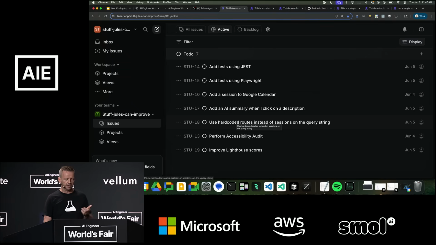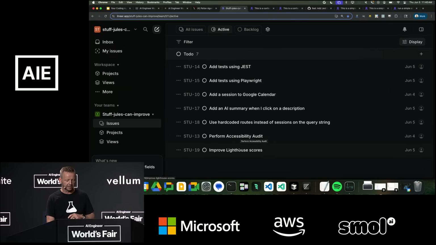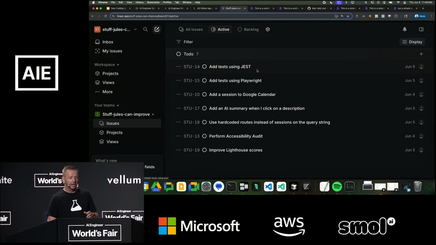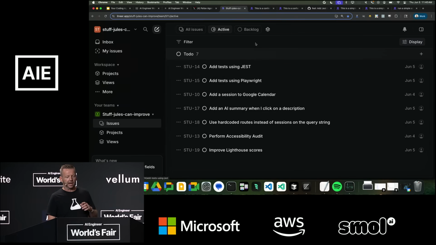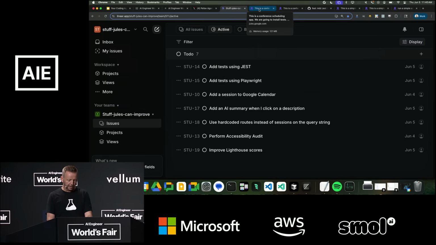And I'm super excited for AI to do that. So we're going to also have it do an accessibility audit and improve our Lighthouse scores at the same time. This is mostly a front-end demo because, well, I'm mostly a front-end engineer, and it's a better visual representation, but we've seen all these applied to the back end as well.